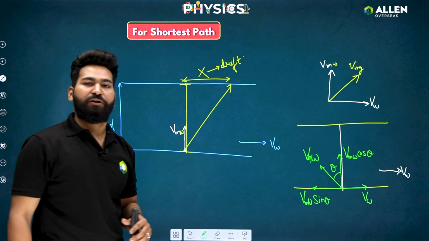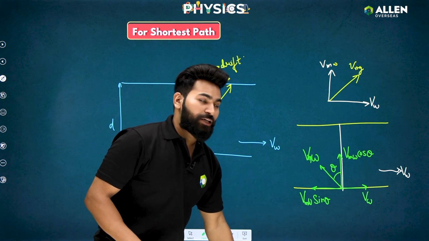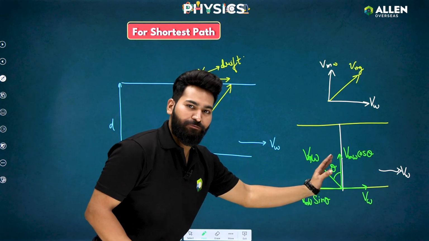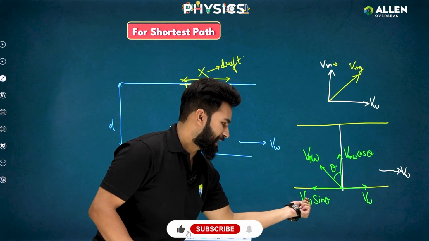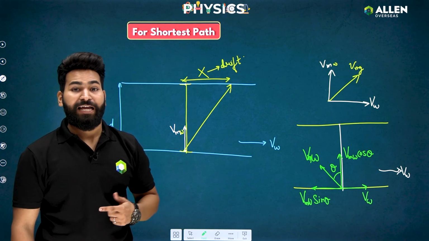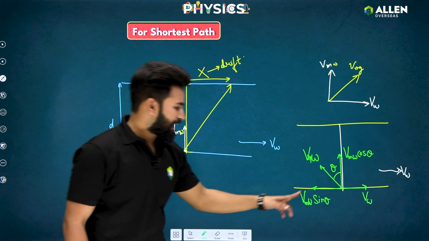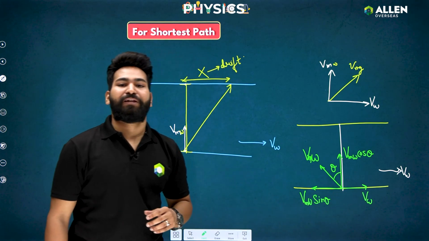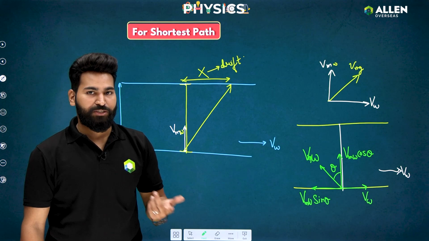So let's write this velocity of water as well. I'll try to swim in such a direction that one of the components of my velocity, that is Vmw sin theta, will cancel out this velocity of water flow. I'll try to swim in such a direction so that this velocity will cancel out this velocity. That means the horizontal component of velocity will not be there with the swimmer.